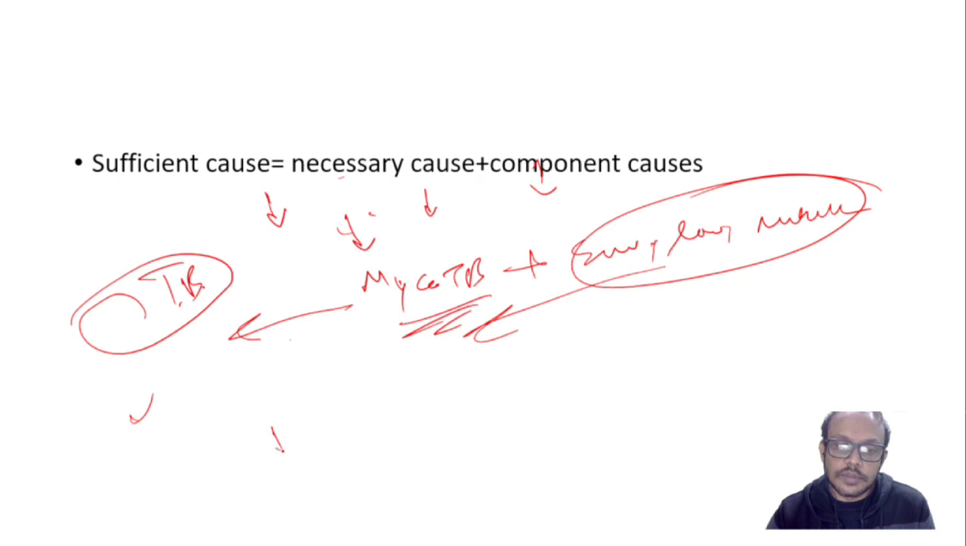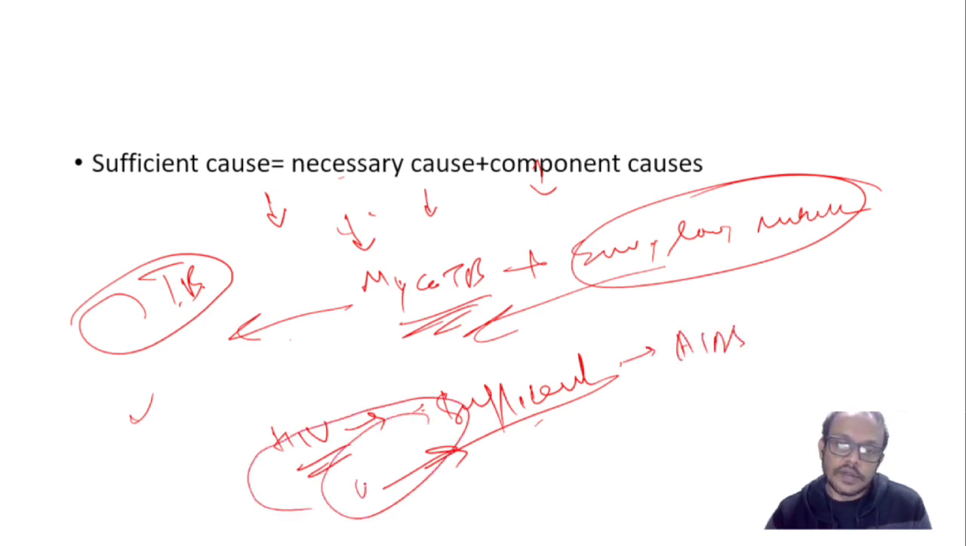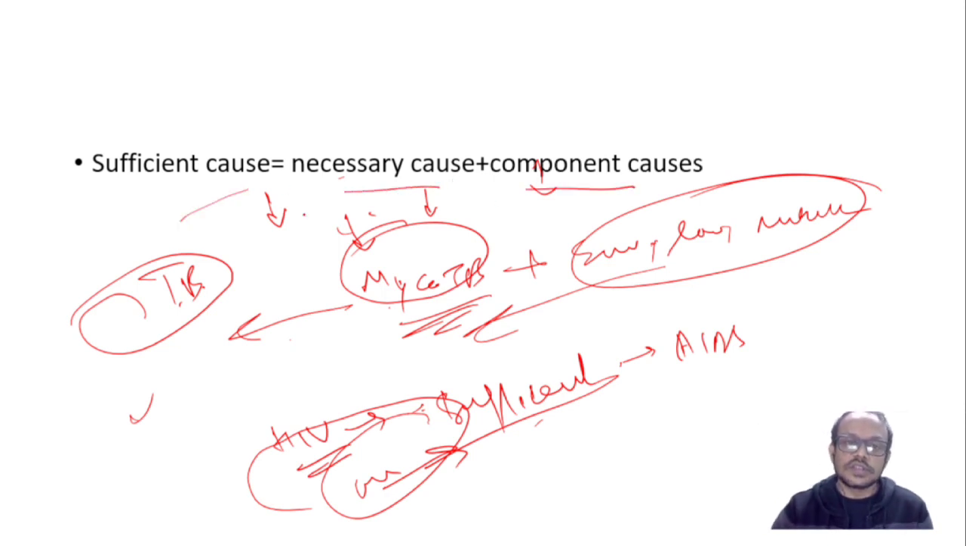Another thing is sometimes HIV. If HIV virus enters in the body, it is sufficient enough to cause the AIDS. So sufficient cause is HIV virus. Here Mycobacterium bacterium alone is not sufficient, it is necessary, but along with the component causes it is sufficient. So this is the sufficient cause theory. If any cause is sufficient to cause the disease, that is called the sufficient cause. So sufficient cause is made up of necessary cause or component cause, or sufficient cause can be individual as well, like HIV.